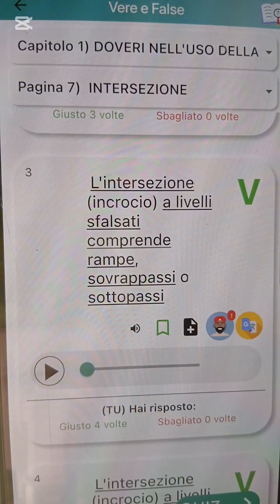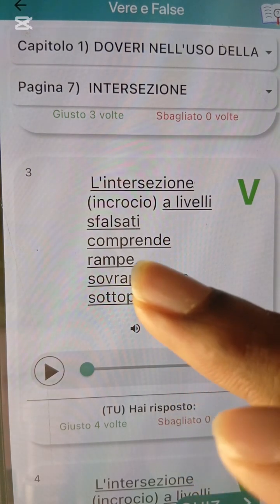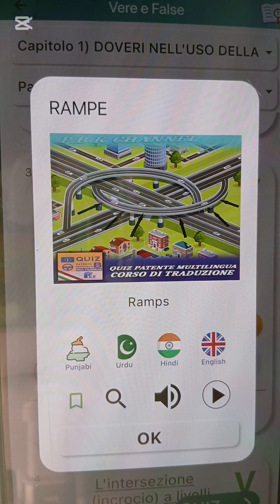L'intersezione, incrocio, a livelli sfalsati comprende rampe, sovrapassi o sottopassi. It says a livelli sfalsati is made up of what? Ramp. Ramp is like, I usually call it snake road.